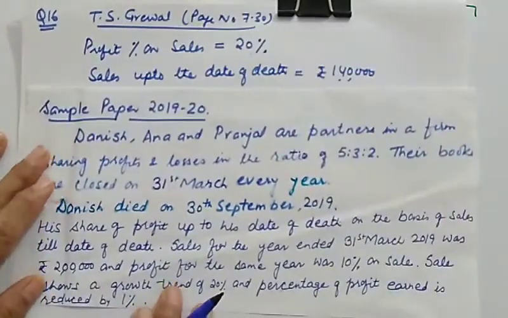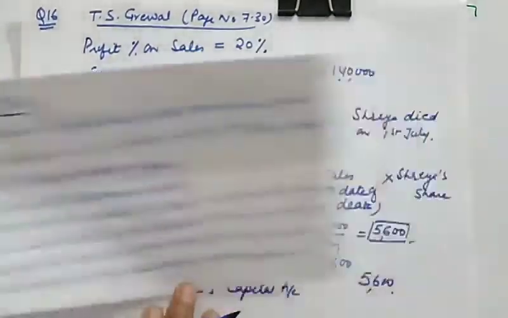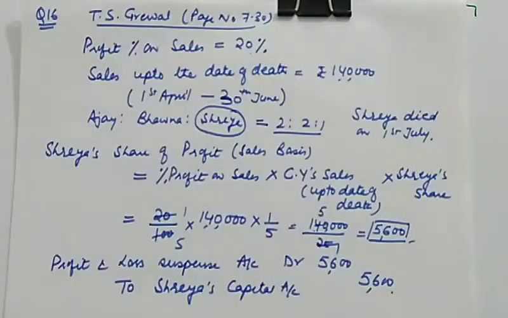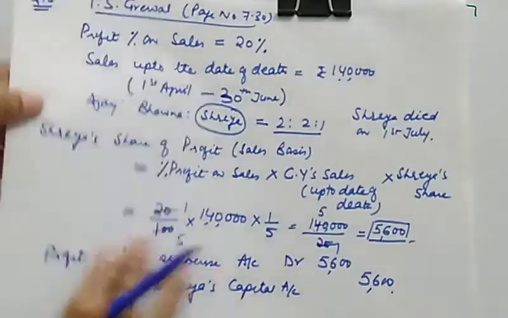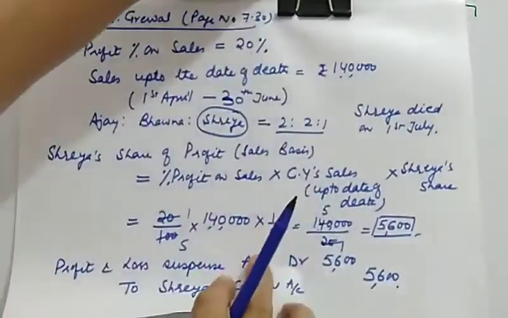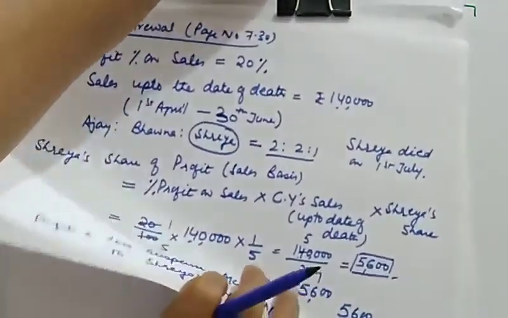So what is the new thing in this particular question? Here, the sale up to the date of death is not given to you, so we'll take last year's sales for this purpose.